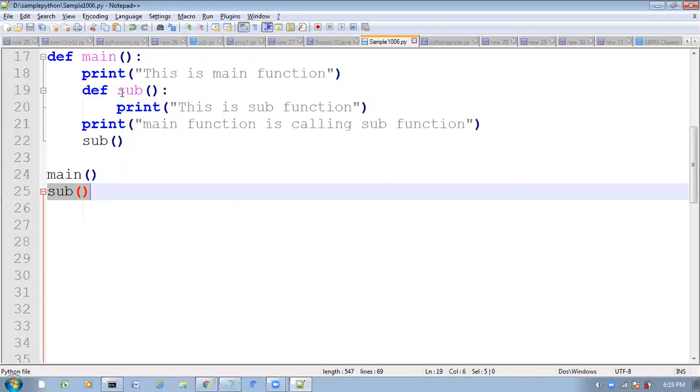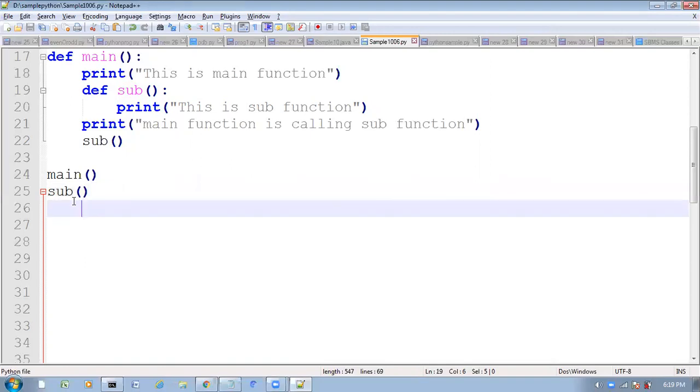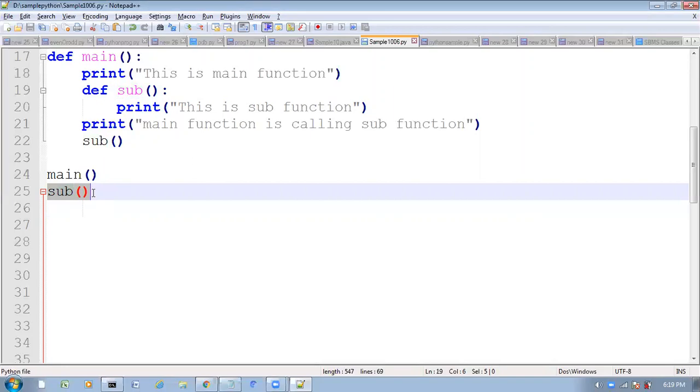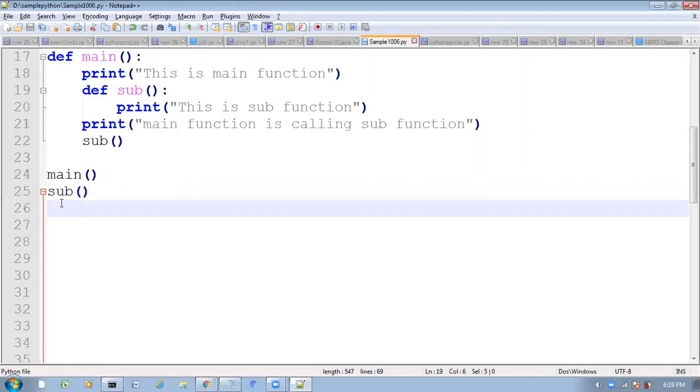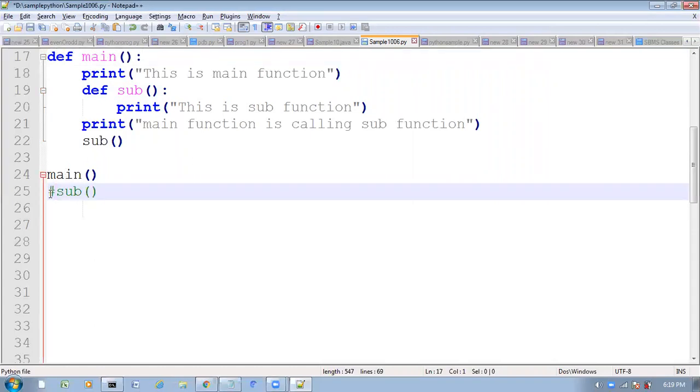We have the sub function inside the main function, so we can't call that sub function directly like this. But we can call the main function directly. Why? Because the main function is defined at the top level, so we can call it directly. But inside the main function we have the sub function, so we can't call that sub function directly.